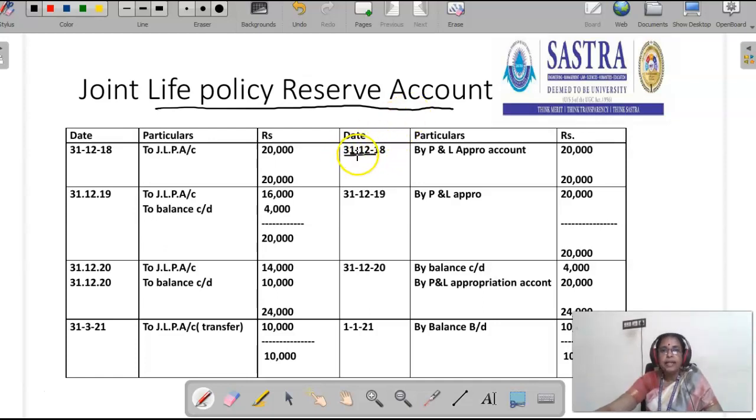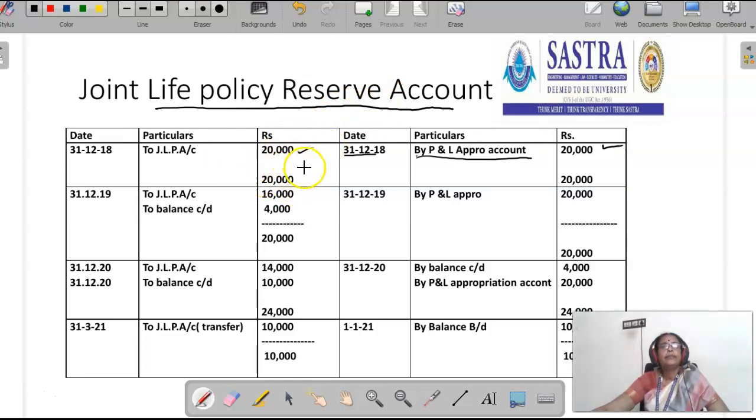The entry is P&L appropriation account debtor to joint life policy reserve account, amount 20,000. Then we have to compare the book value and the surrender value of the policy. The book value is 20,000, surrender value is nil. So the joint life policy reserve account debtor to joint life policy is 20,000.